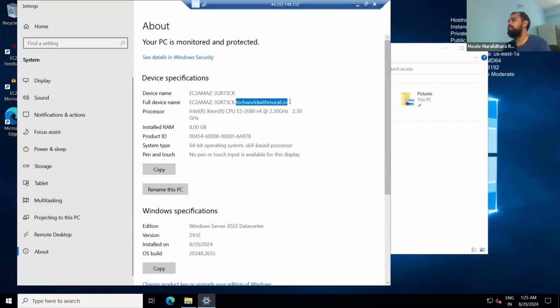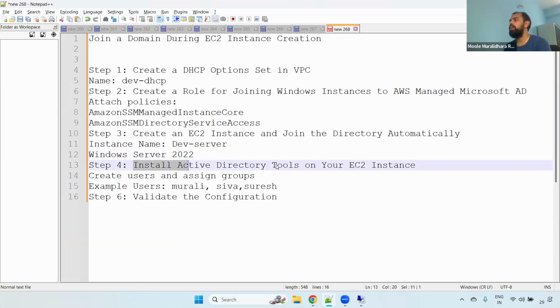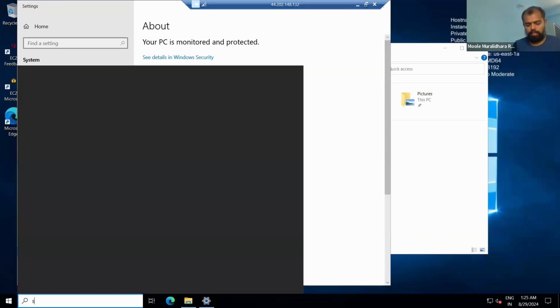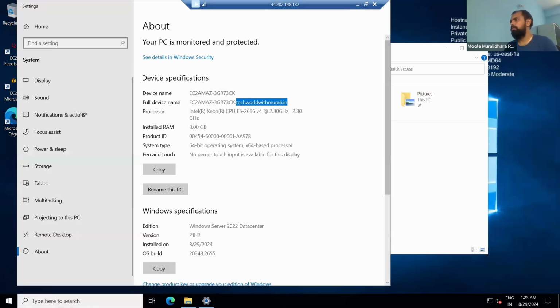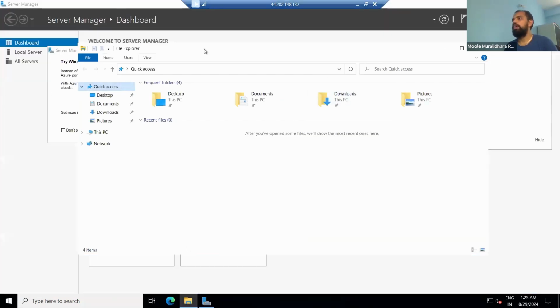I used that default admin credentials, but I need to create the users. What do you have to do for that? If you go to the steps here, you have to install the Active Directory tools. Okay, go here, you can type server manager here. Click this one. Click the server manager, and then you have to install the specific one. Okay, wait, it is opening.